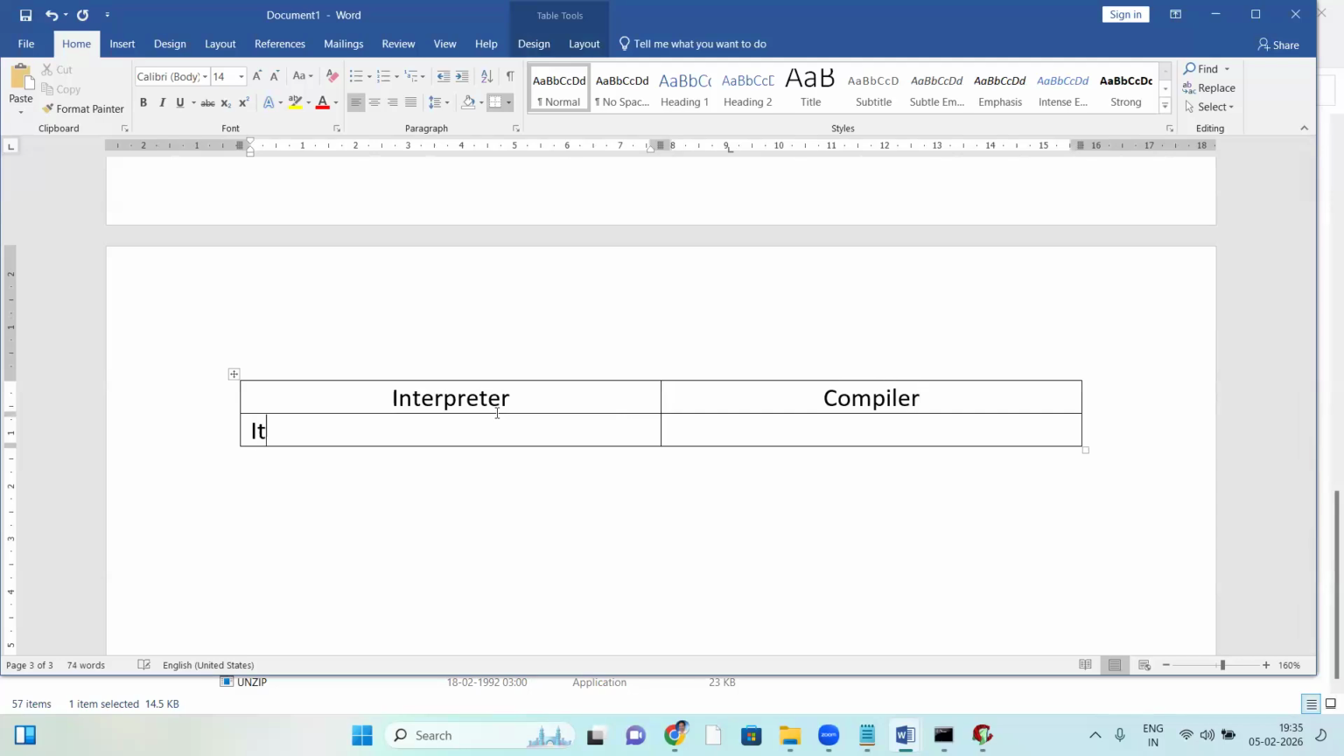Interpreter, it checks the code line by line. Wait, I'm missing something. I'll explain. About Java we'll discuss. What is Java? We'll discuss, wait. Be cool, I'll explain all the topics.